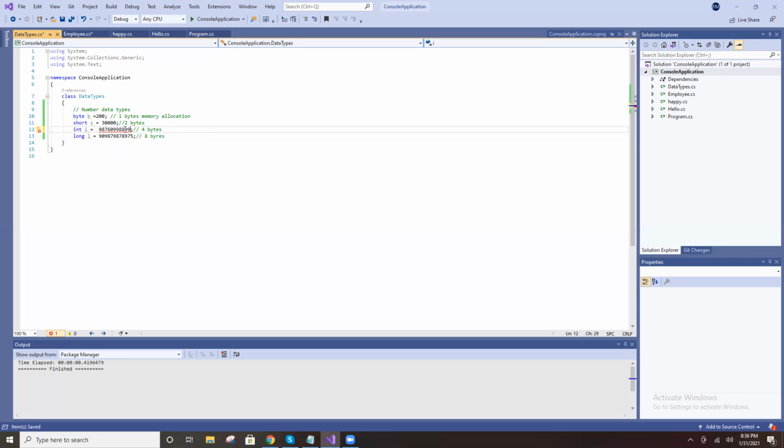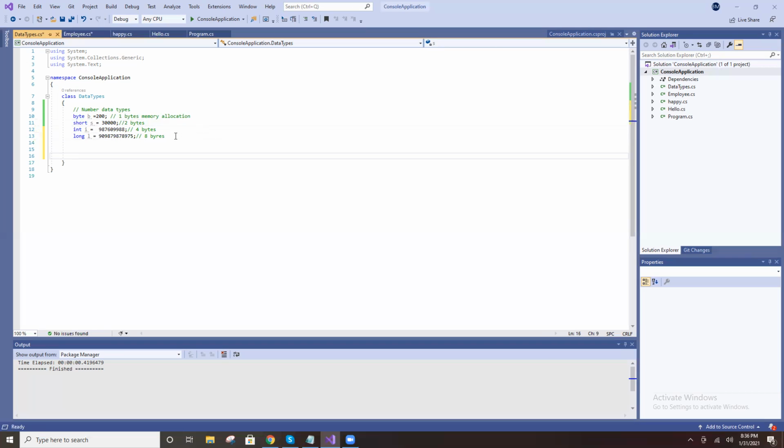See, this value is not possible. Why? It is an integer, right? An integer cannot store that big a value. I will explain the exact values later. As of now, you understand, right? Byte will store up to some 300 values only. Short is 2 bytes and takes up to 32,000. Int is 4 bytes, so that is a bigger value. Long is bigger still, 8 bytes, a very big value.